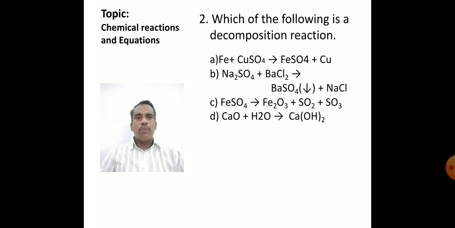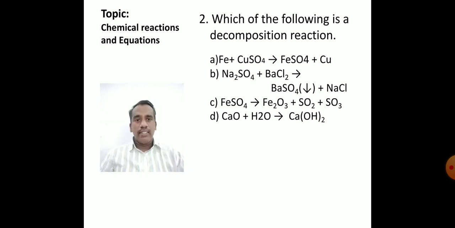Na2SO4 plus BaCl2 gives rise to BaSO4 plus NaCl. Here there is a down arrow in the product that is formed. Do you remember the displacement reactions followed by the double displacement reactions?